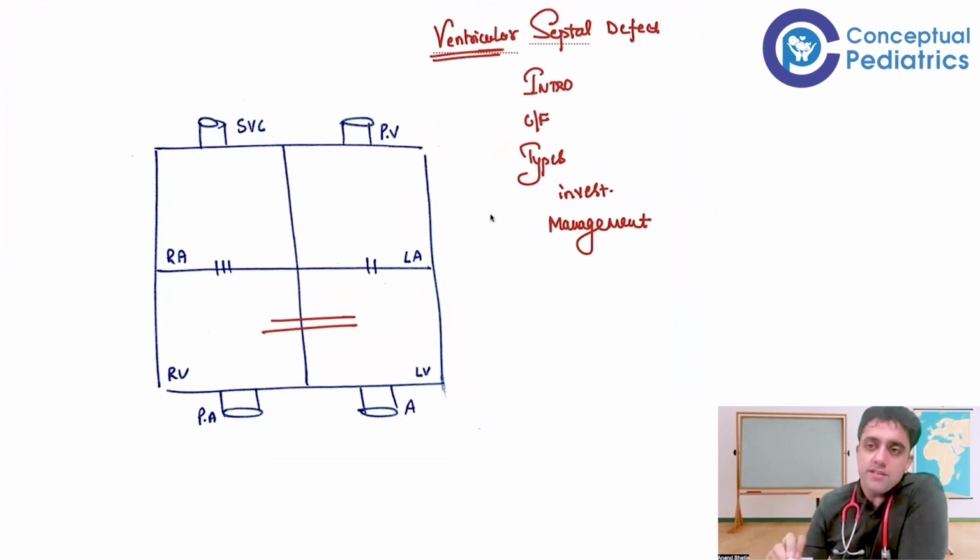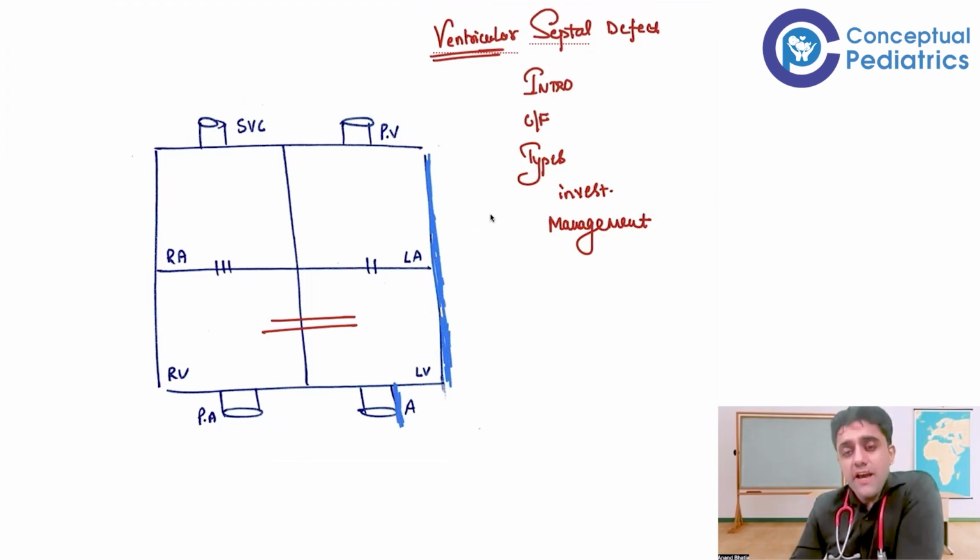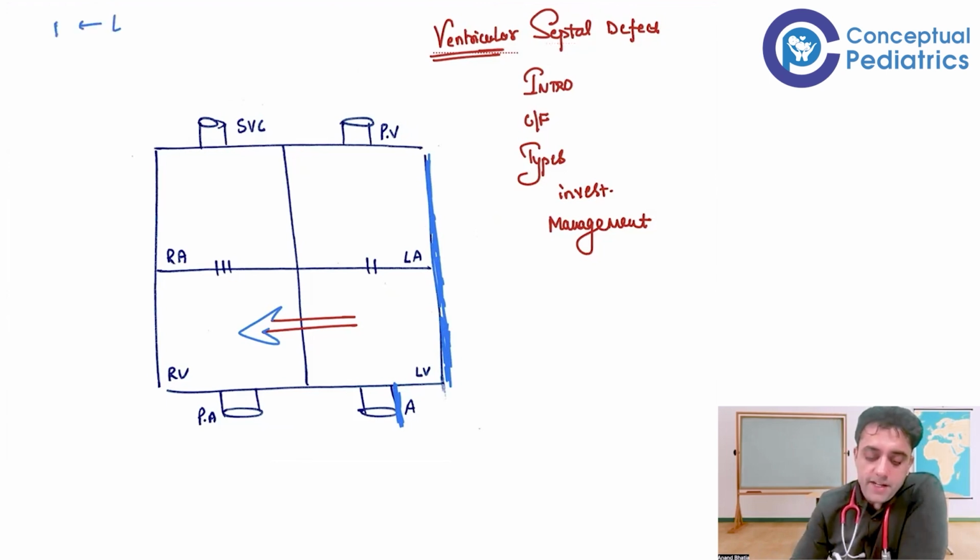We have all seen, in very simple language, that the left side of the heart usually has a higher pressure and a higher musculature than the right side of the heart. That is why VSD will always be a left to right shunt. I'll repeat again, in this class I've got an idea that VSD is a left to right shunt because the left side of the heart has a higher pressure than the right side of the heart.